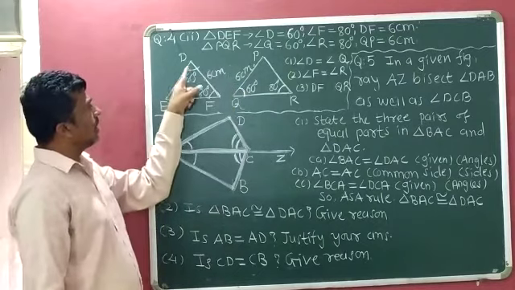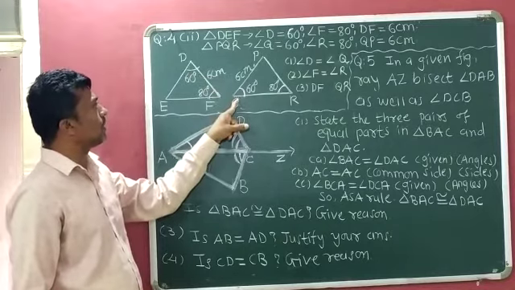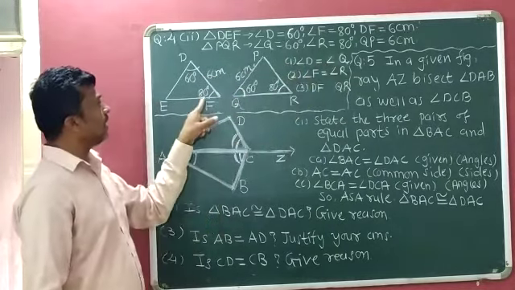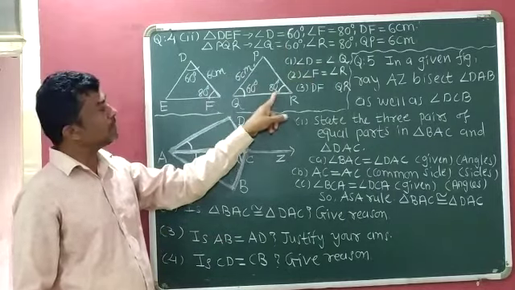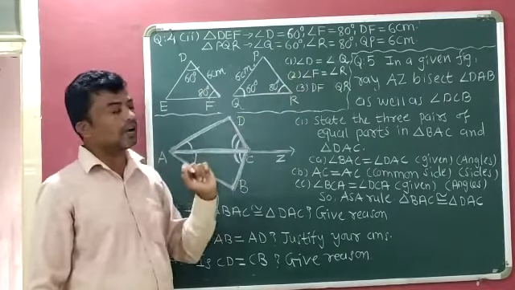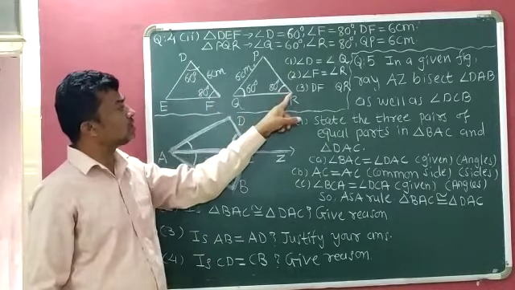Angle D's corresponding angle is Q and they have the same measurement, so angle D is equal to angle Q. Angle F's corresponding angle is angle R and they also have the same measurement, 80 degrees, so angle F is equal to angle R. Now side DF's corresponding side is QR.